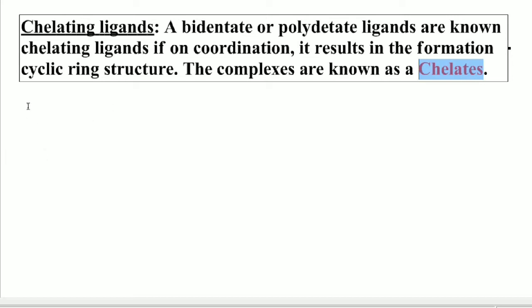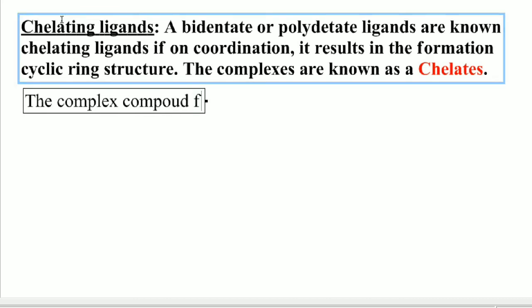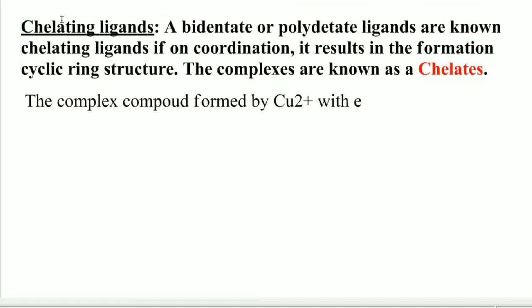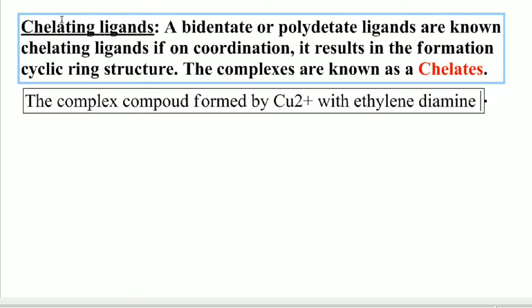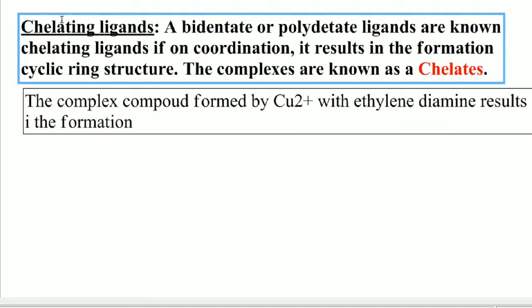For example, students, we can see one example. The complex compound or coordination compound formed by the Cu2+ ion, copper 2 plus, with the ligand ethylene diamine, results in the formation of a chelate.